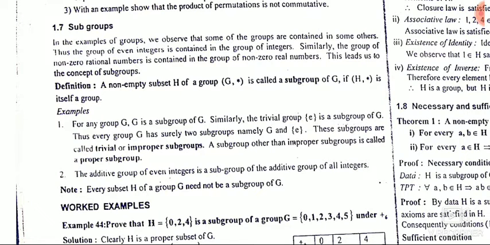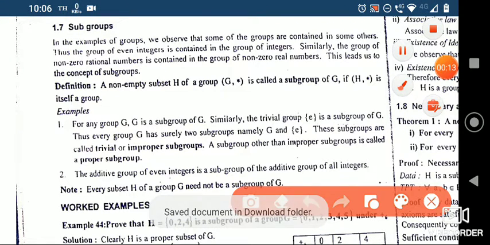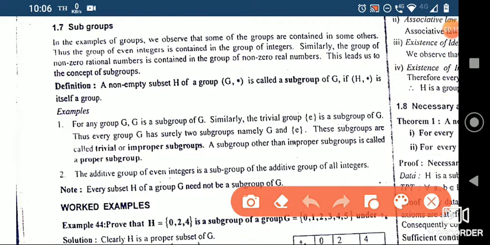Next topic is subgroups. This is the last topic here. So, what is a subgroup definition? A non-empty subset H of a group G under the binary operation star is called a subgroup of G if H, under the same binary operation, is itself a group.